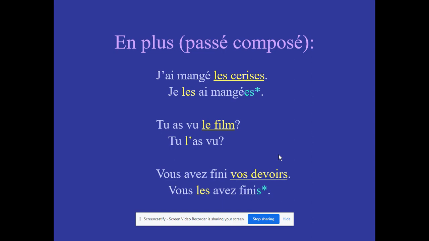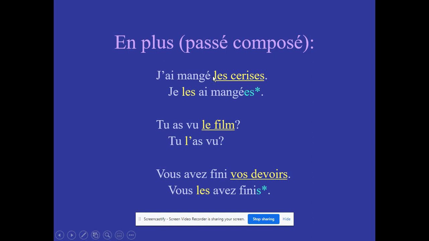Okay? Now, let's talk one more thing, talking about making these negative. Now, remember, in passé composé, the ne pas goes only around the helping verb. So if I want to say I didn't eat the cherries, it's going to be je n'ai pas mangé les cerises, okay? So just remember that the pas is going to go here.